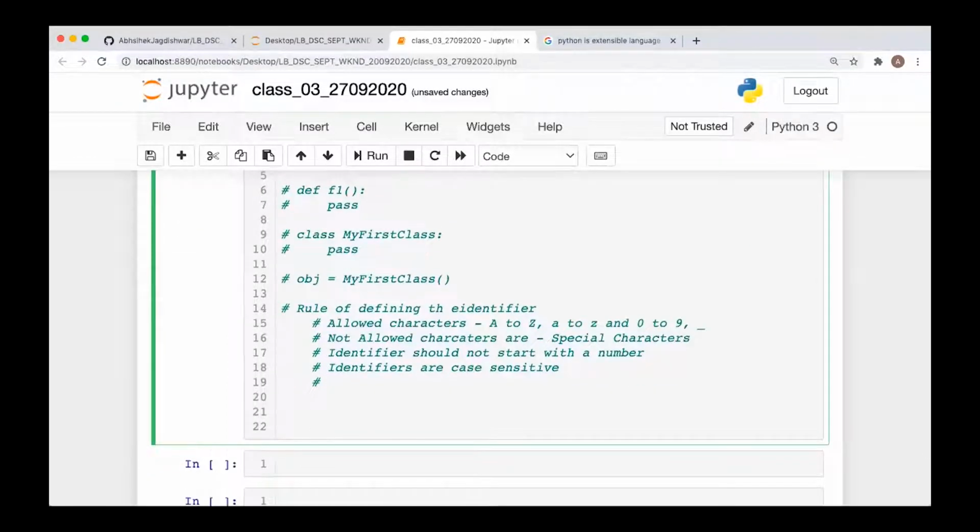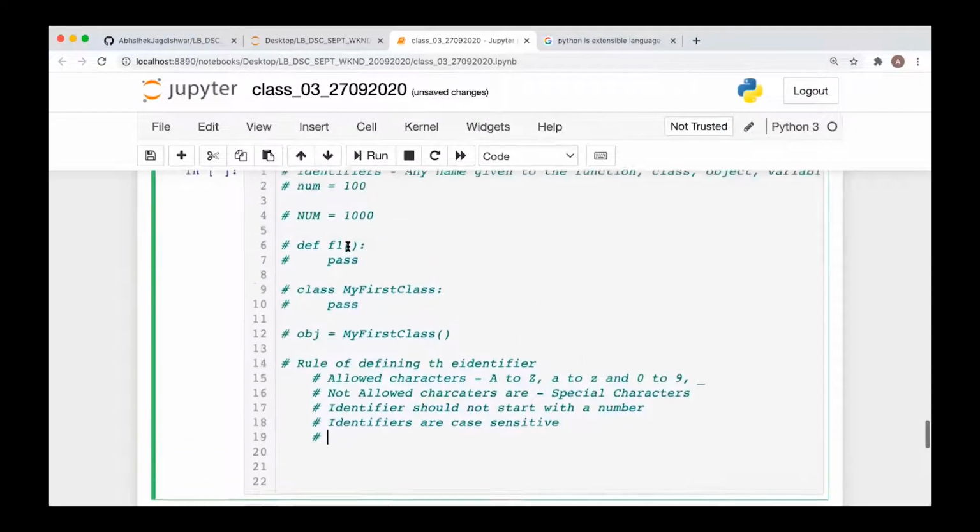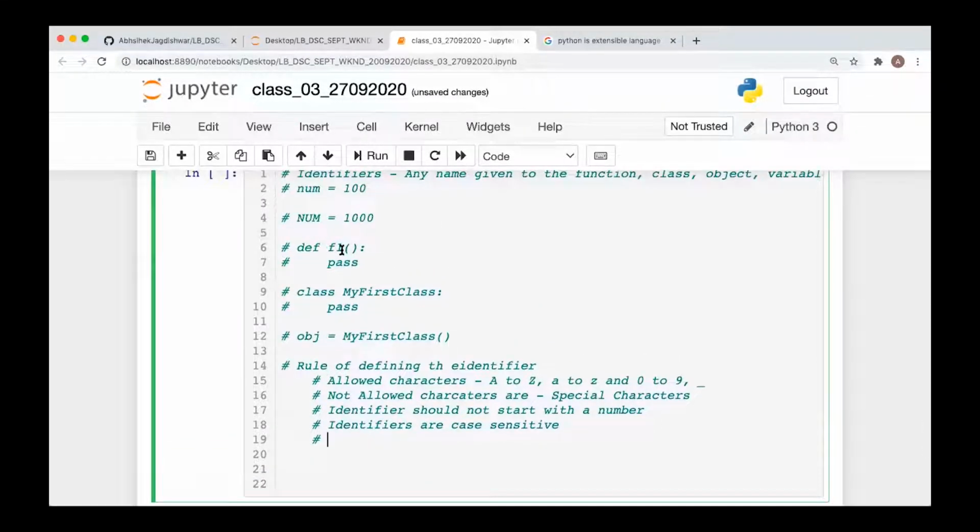Okay, now identifiers should not start with a number. So for example, you may have num1, f1, but you cannot have 1f. Okay, you cannot have 1num. It should not start with a number. Okay, now identifiers are case sensitive.